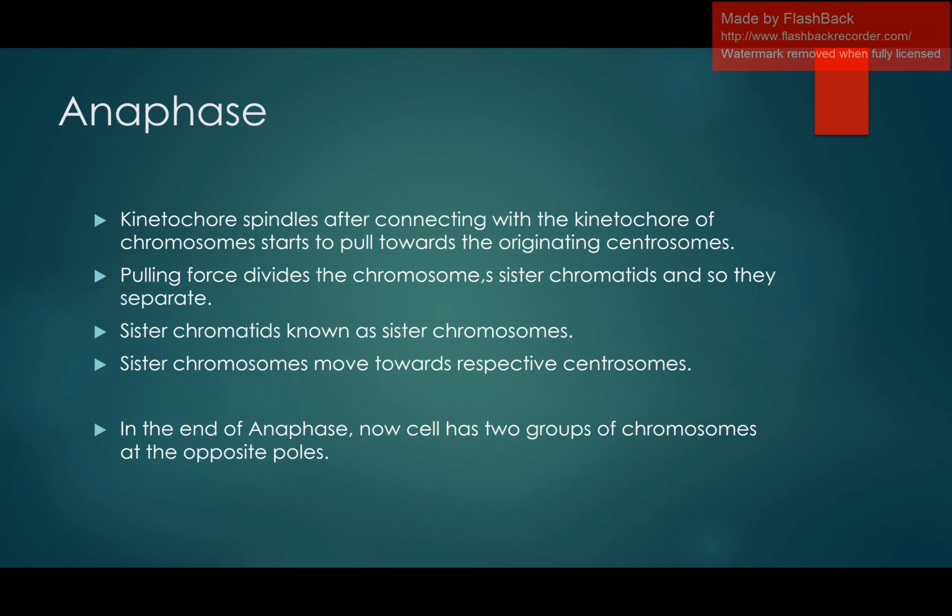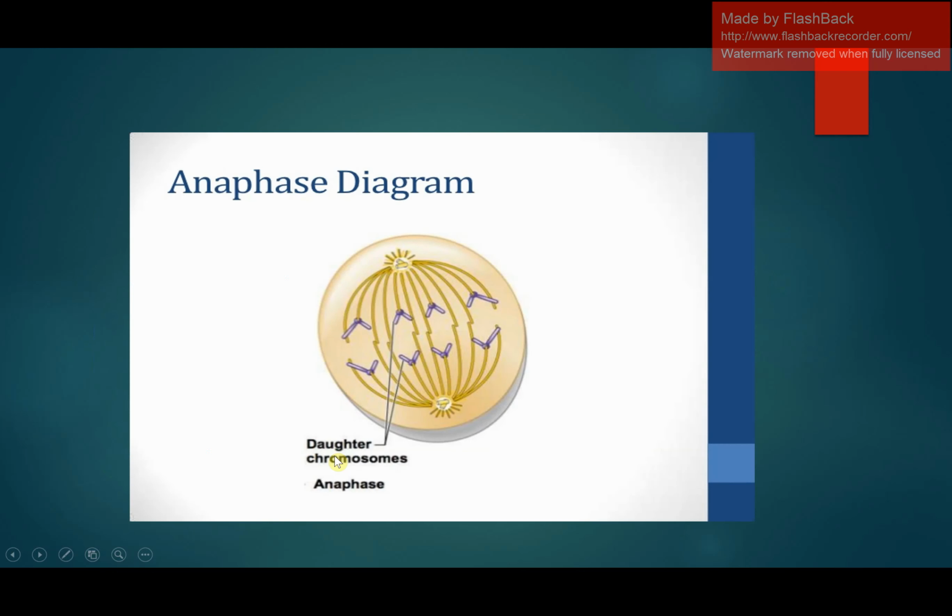Sister chromosomes move towards the opposite poles, towards their respective centrosome. At the end of the anaphase, the cell has two groups of chromosomes at the opposite poles. You can see this in the diagram.